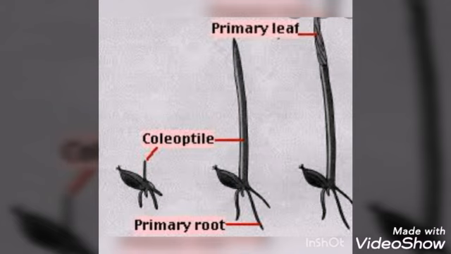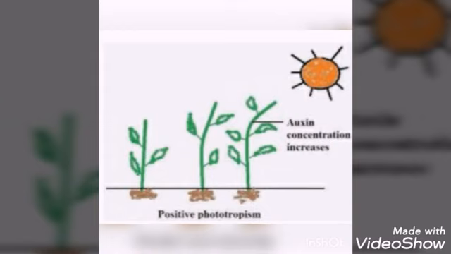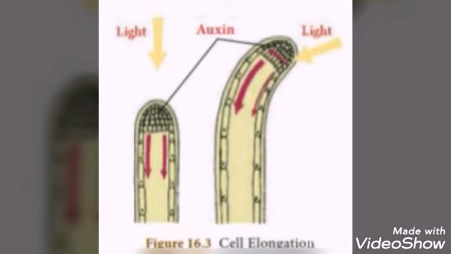Charles Darwin studied phototropism in canary grass coleoptiles. What is phototropism? Phototropism is the growth of an organism in response to a light stimulus. He came to the conclusion that some influence was transmitted from the tip of the coleoptile to the basal region. This influence was later identified as auxin by Went.